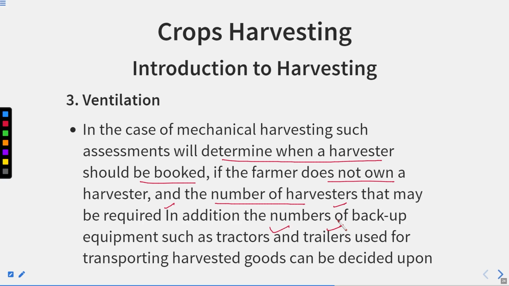So all these things should be done prior, meaning before the harvesting you want to do, right? How much farm help you require, what type of harvester you require, all these things should be done before the harvesting, not at the time of harvesting, right? So this is all about this session. We have completed just an introduction to harvesting, and after that we will have some more sessions to understand the term harvesting. Till then, thank you very much.